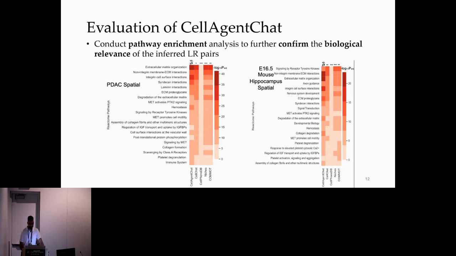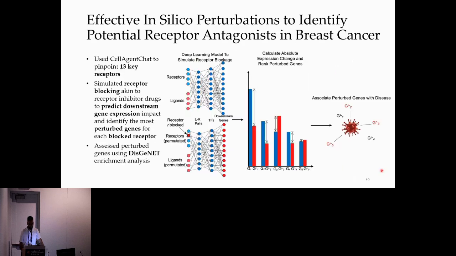Now, although our evaluation shows that CellAgentChat predicts cell-cell interactions at a similar level to state-of-the-art methods, it is our various downstream functionalities that make CellAgentChat stand out as a useful tool for researchers. One of our key functionalities is in silico perturbation to identify receptor antagonists that could serve as suitable therapeutic targets for cancer and other related diseases.